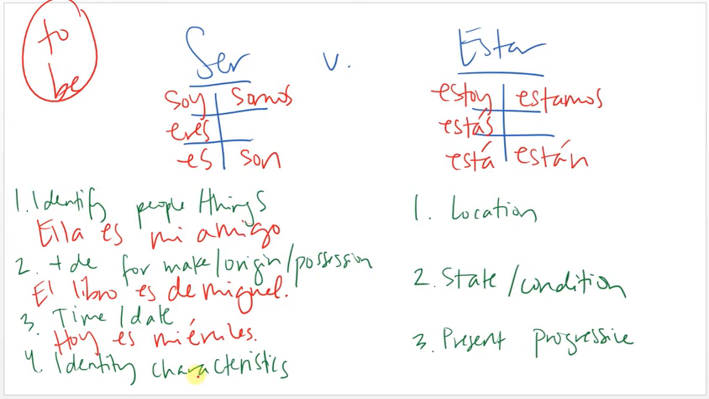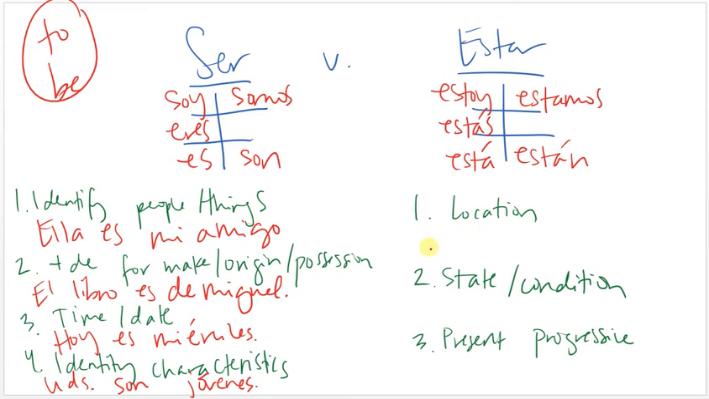And identity characteristics. So anything that's permanent or not necessarily permanent, but that's a part of who you are. Entonces, ustedes son jóvenes. You are young people. This is not necessarily always going to be the case because someday you guys are going to be older, but right now it's a part of your identity, it's a part of who you are, so it's going to be with ser.